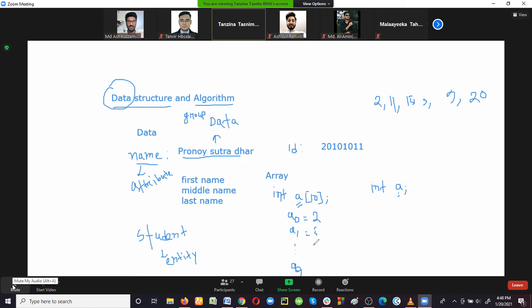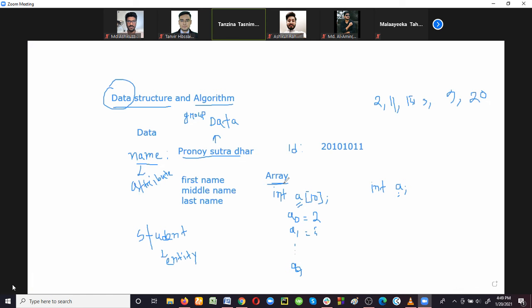Yes, ma'am. An array is one type, or a structure, for organizing the data. And I already said that in data structure, each data structure has some particular way of storing the data. They use some specific techniques for storing the data. And in an array, we can store only similar type of data.